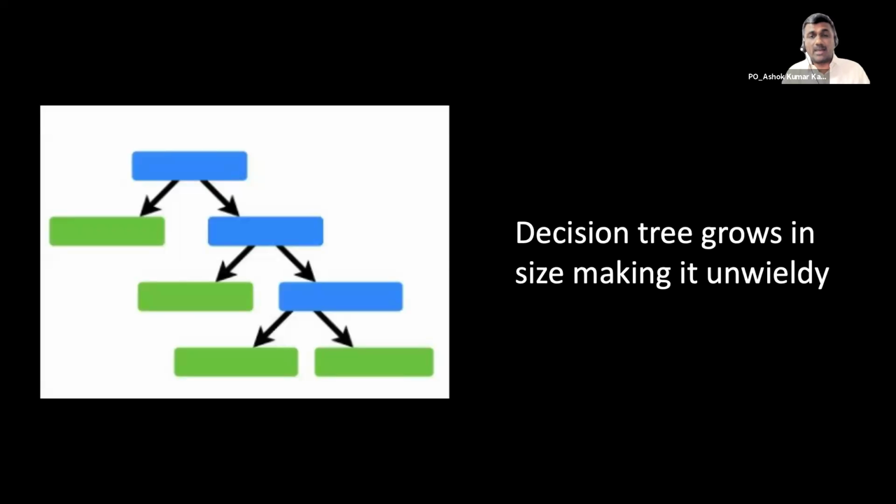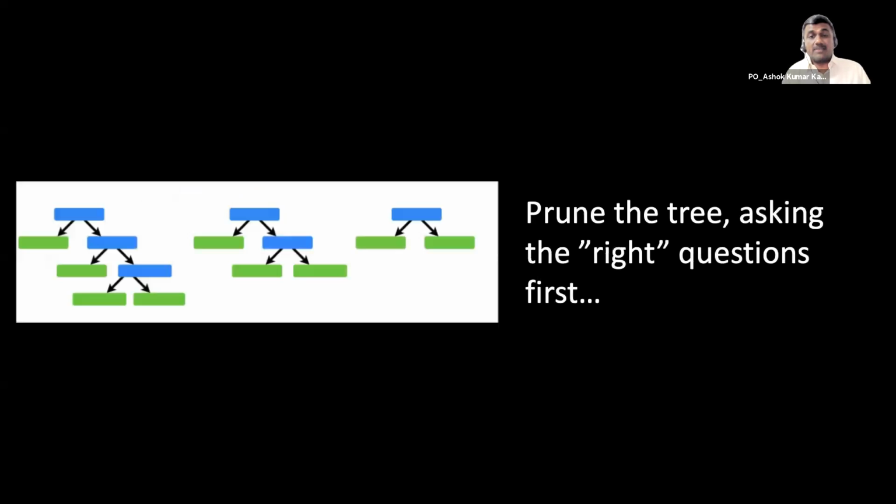So what is the way out? The way out is to prune the tree by asking the right questions first. Which question the doctor should ask first determines the number of questions he is going to ask. If he picks the wrong question as the first question, the tree is going to grow larger and larger. That is what we call pruning the tree by asking the right questions first. Wondering where we have seen this in the past?